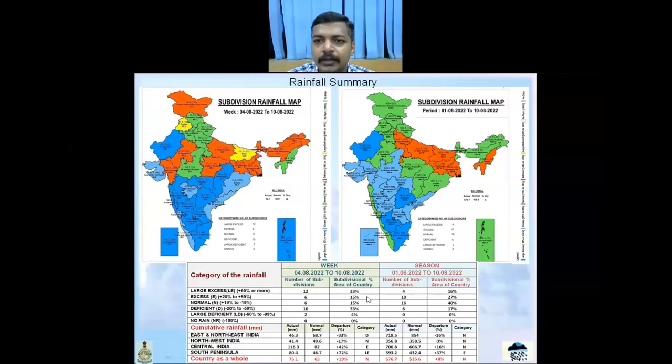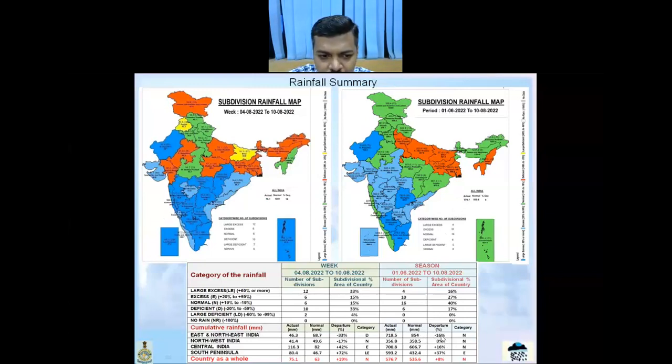If we look at the entire period of this particular monsoon season, that is from 1st of June to 10th of August, and country as a whole, then most of the parts of the country showed normal to excess rainfall, and only the states of UP, Bihar, Jharkhand, Gangetic West Bengal, and northeastern states of Nagaland, Manipur, Mizoram, and Tripura showed deficient rainfall during this period.